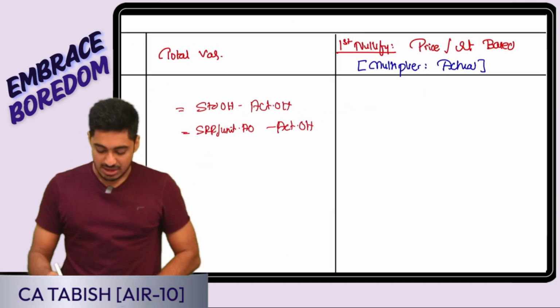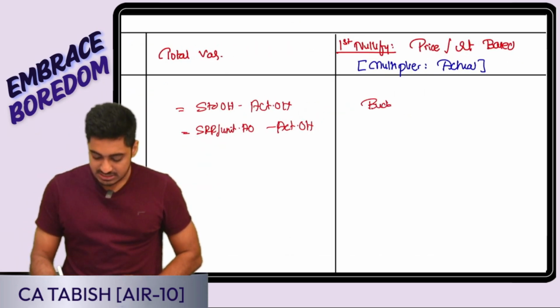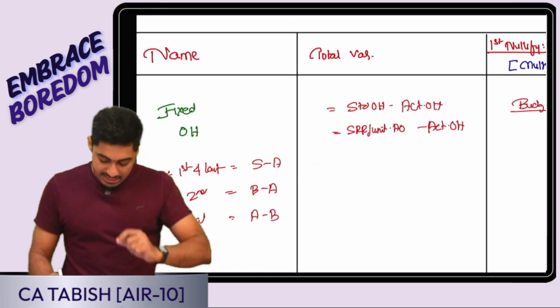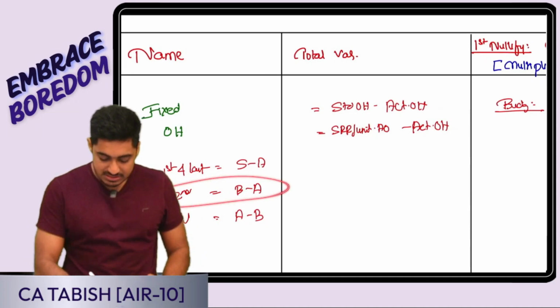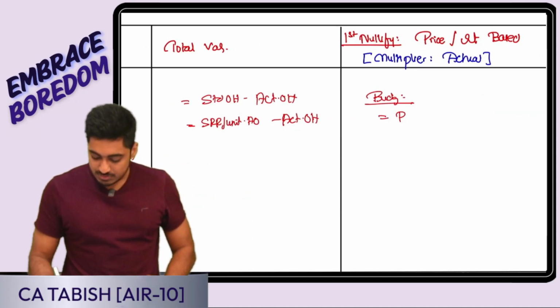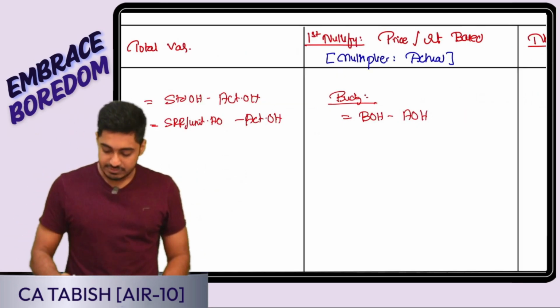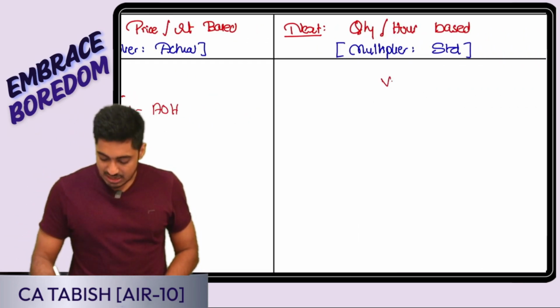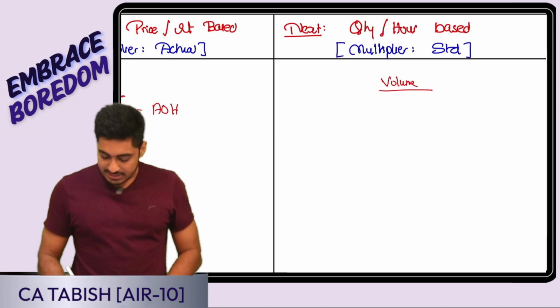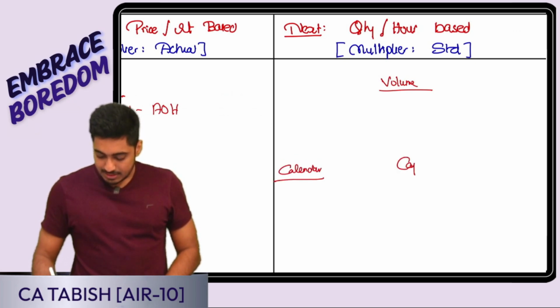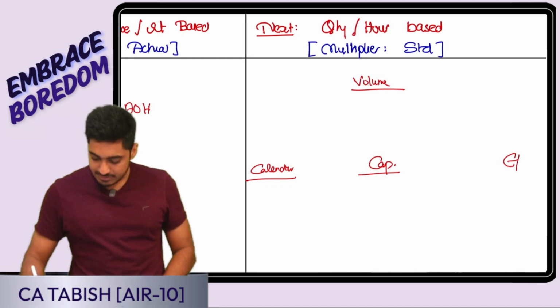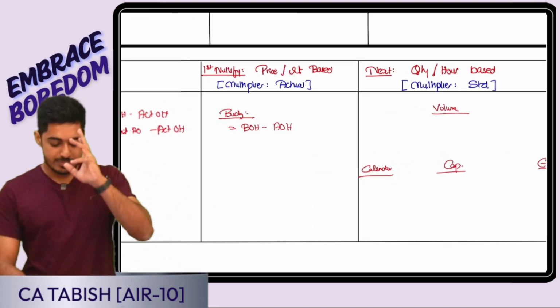Second variance, I am having my fixed overhead budget or expenditure variance. What am I comparing? Cost. Tell me for the second, how do I want the comparison? Budget minus actual. So it is going to be budgeted overhead cost minus actual overhead cost. Is this clear, everyone? Next, further analysis, I have volume. Further analysis, I have calendar, capacity, and efficiency. So one by one, let us try doing it.